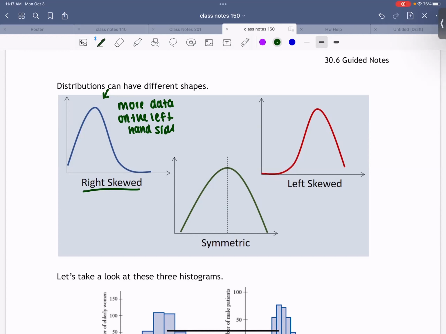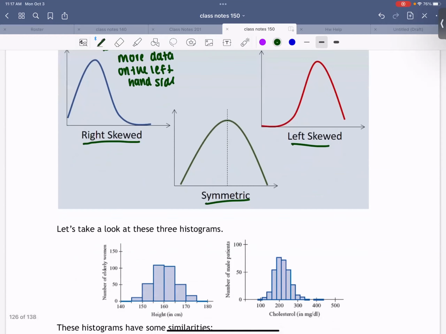On the other hand, if the tail is to the left, so most of the information is on the right-hand side, we're gonna call it skewed to the left, left skewed, okay? Now, if something has pretty much equal things on the left and the right, we're going to call that symmetric, because if you draw a line down the center, the left and right hand looks about the same. Okay. Any questions so far? Sounds good.